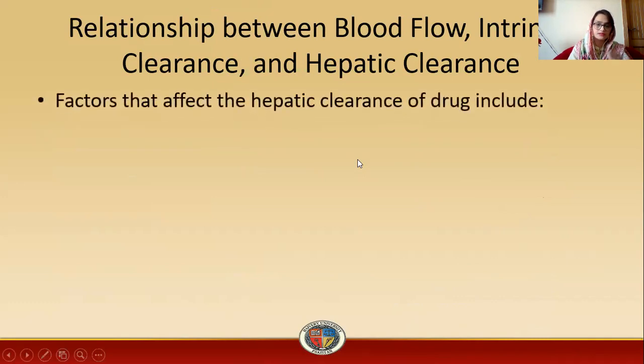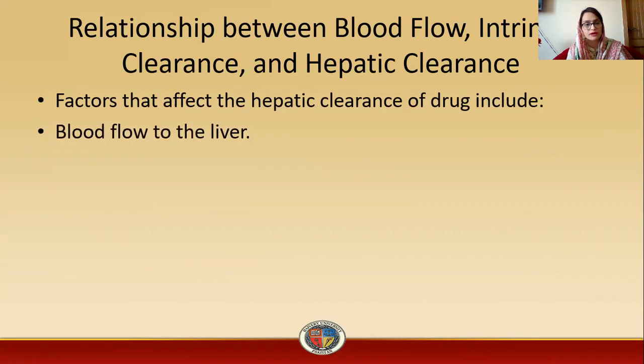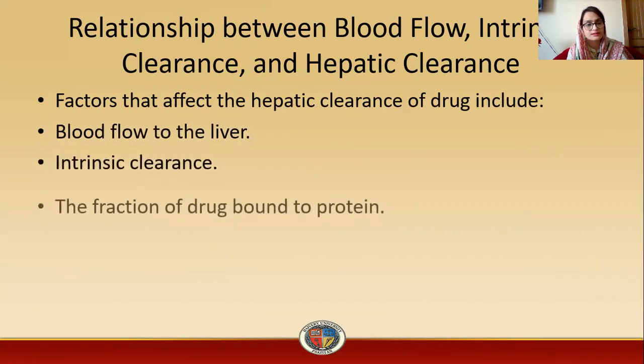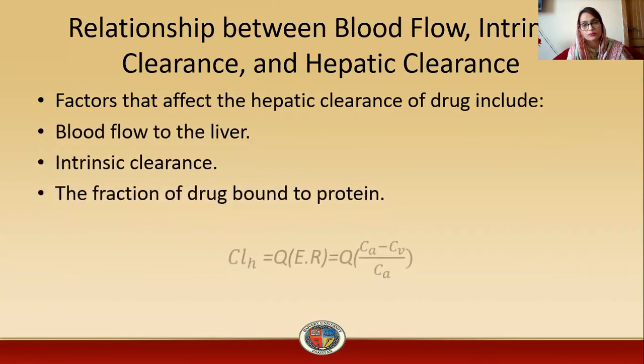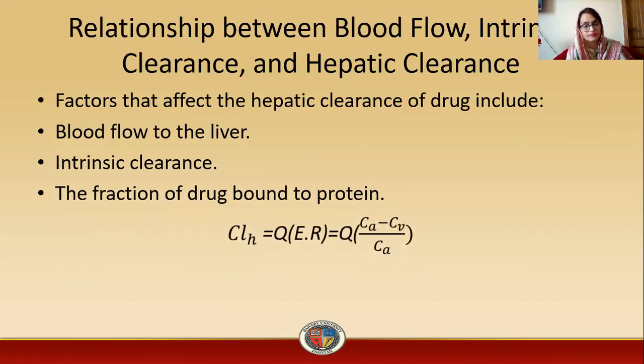Factors that affect the hepatic clearance of a drug include, first of all, blood flow to the liver, intrinsic clearance, then fraction of the drug that is bound to protein, and hepatic clearance is equal to Q(CA minus CV) divided by CA. CA is the concentration of the drug in the blood that is entering the liver, and CV is the concentration of the drug that is leaving the liver.